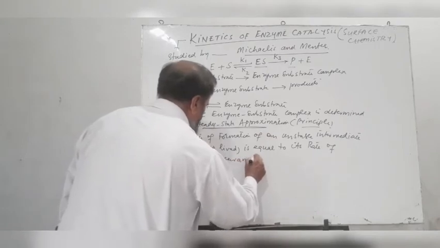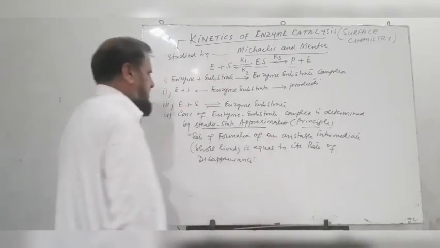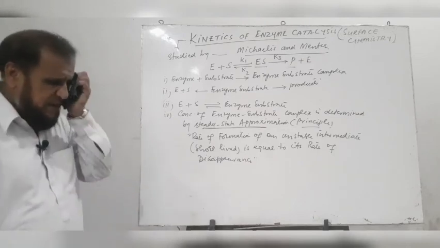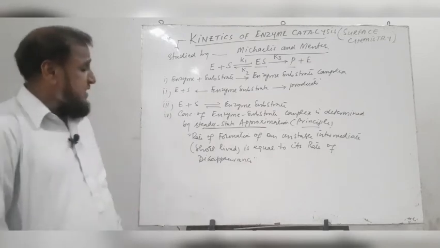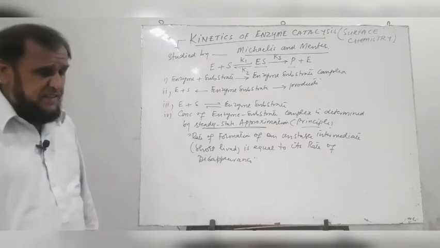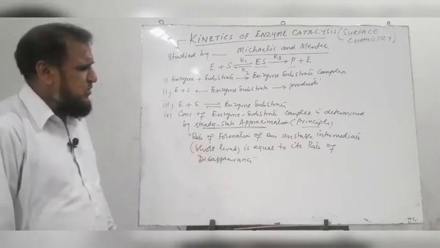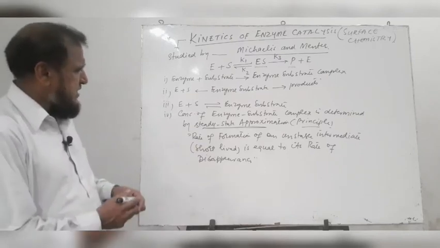Steady state approximation states that the rate of formation of a short-lived unstable intermediate in a chemical reaction is equal to its rate of disappearance, and the rate at which the intermediate is formed will be equal to the rate at which the intermediate disappears.